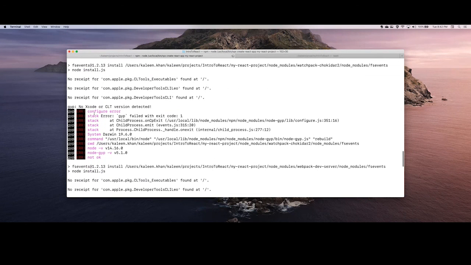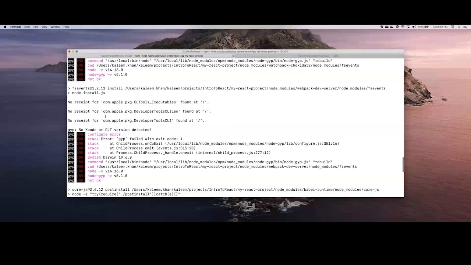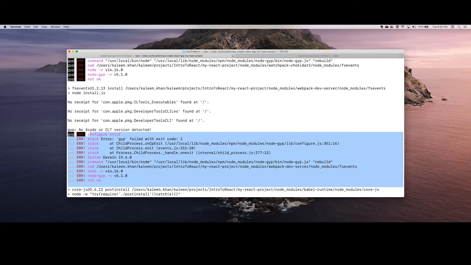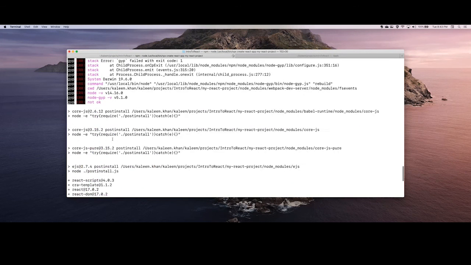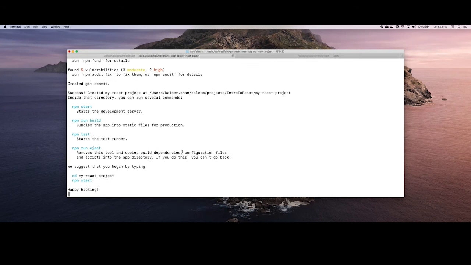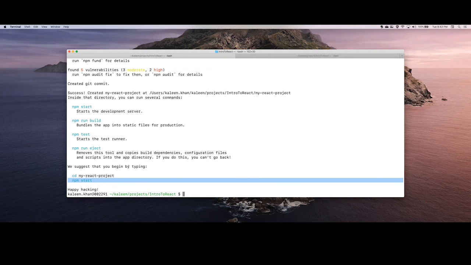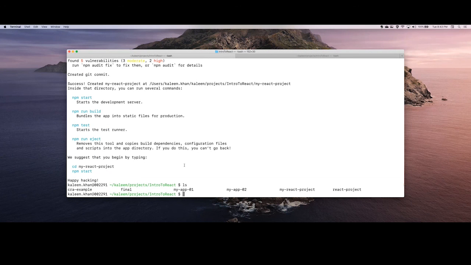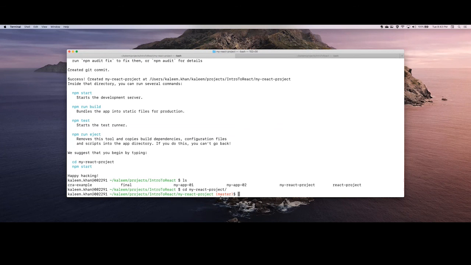Again, I'm getting the same error for Xcode because I'm using Mac, but I'm going to ignore this. This should not affect us. Done, right? That's it. We didn't do anything. We just ran one command and we got everything. So after running this command, we got the directory. The project directory is called my React project. Let me go to this folder, my React project, enter.